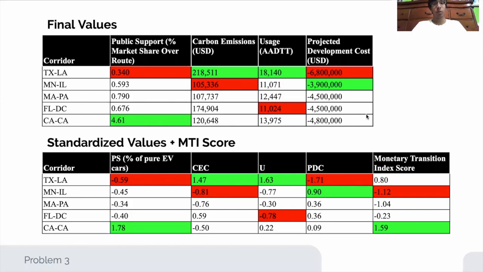And the ranking of the corridors shouldn't change significantly because the factors that we use to estimate the various categories were pretty accurate. As long as the weighting of the categories doesn't change, the final ranking given by the index score should not change significantly.